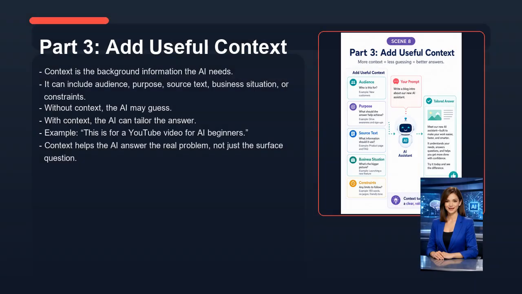Now let's look at part 3, add useful context. Context is the background information the AI needs. It can include audience, purpose, source text, business situation, or constraints. Without context, the AI may guess. With context, the AI can tailor the answer. Example, this is for a YouTube video for AI beginners. Context helps the AI answer the real problem, not just the surface question.